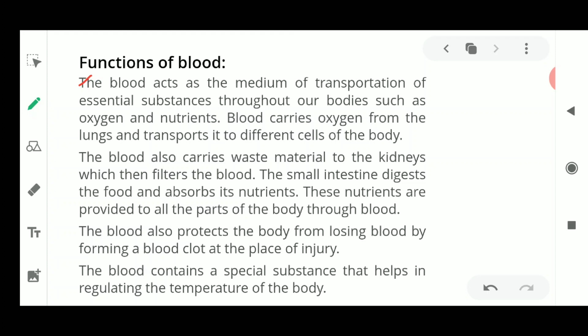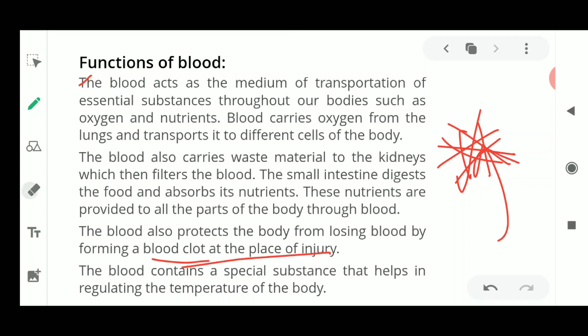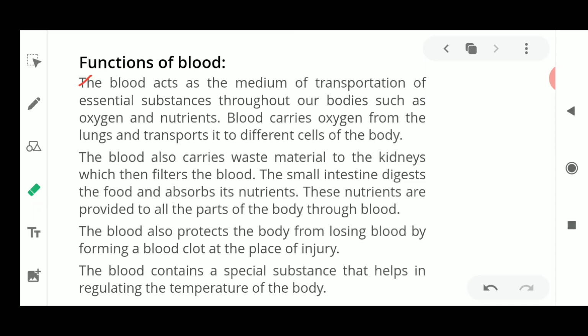Now what was this blood clot? It forms a mesh-like structure, this cross-like structure at the site of your injury, and after some time the blood is not coming out from the blood vessels. So this is the way by which you protect your body from losing blood, because a blood clot is formed at the place of injury.